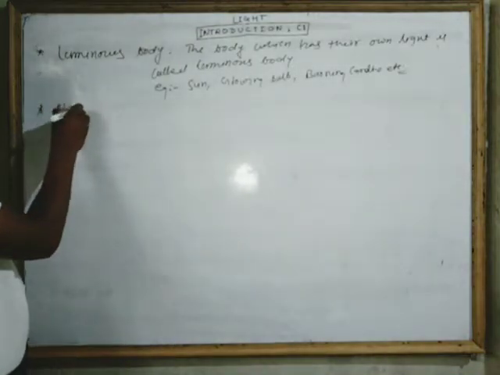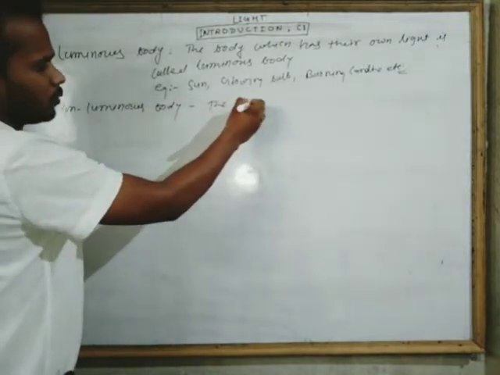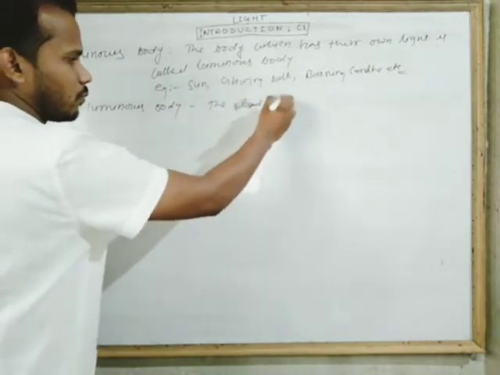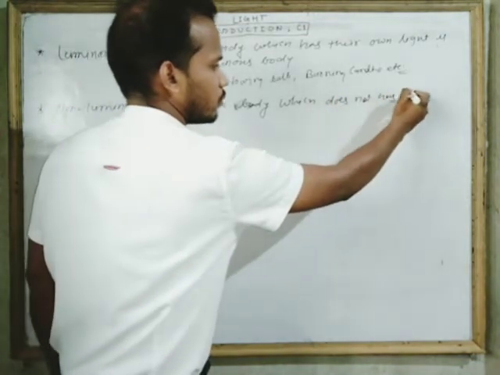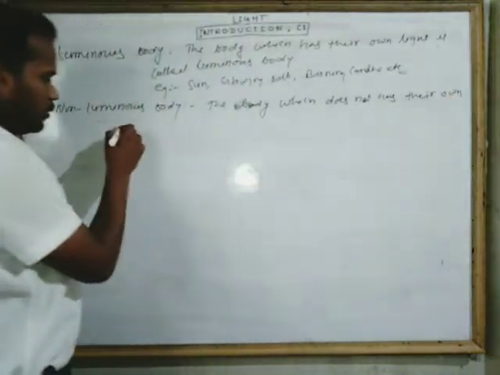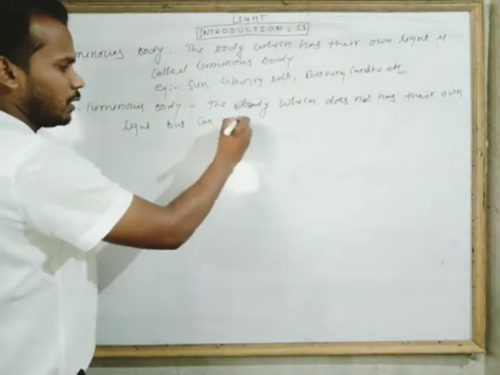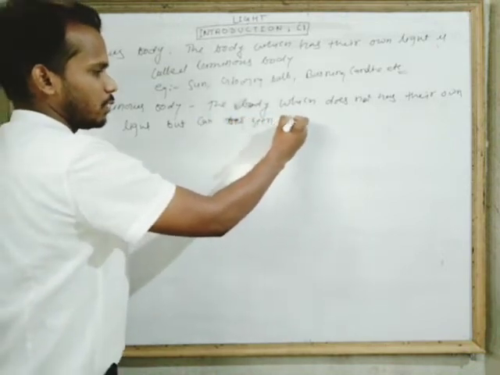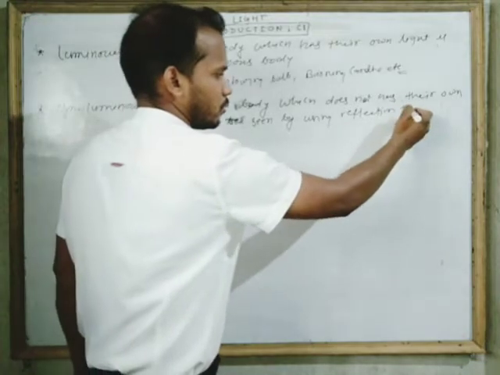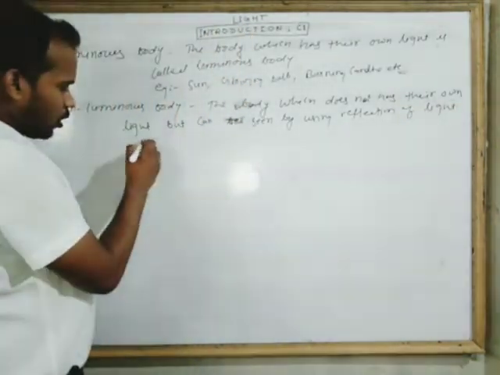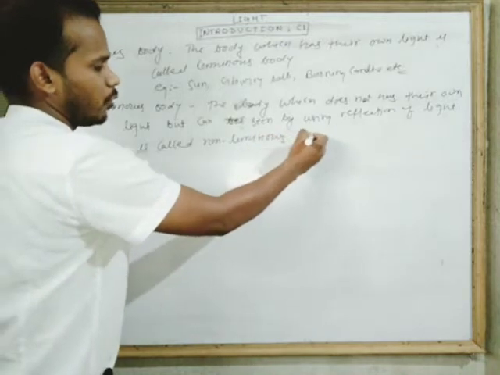Next is the non-luminous body, which does not have its own light, but can reflect, or we can say can be seen by using reflection of light, is called a non-luminous body or material.